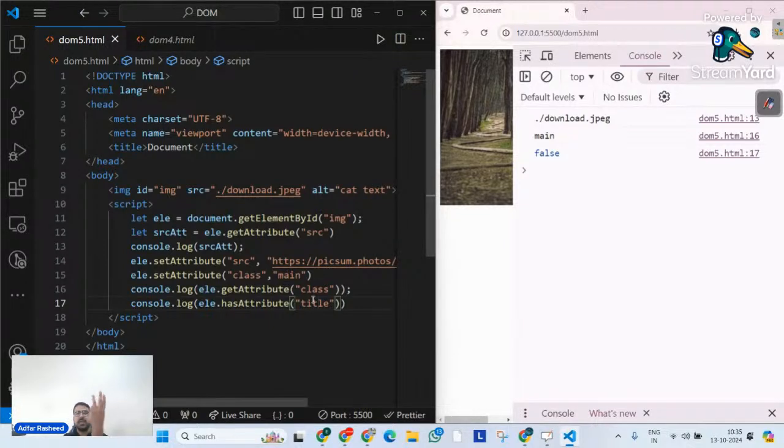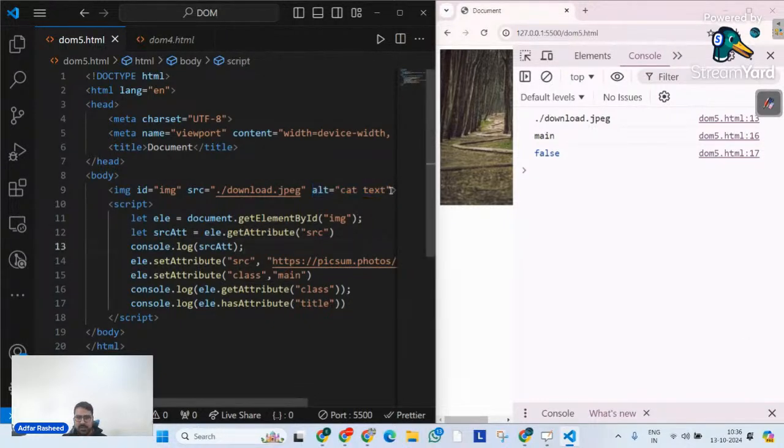So we have seen three things: get attribute, read the attribute; set attribute, change the attribute or create a new one; and also check whether it has it or not, Boolean. But there's also one another method, with help of which if there is already an attribute, remove it. It makes complete sense. Yes, we should have such a method, with help of which we should be able to remove an attribute from a specified element. For example, for this particular element, I simply want to remove the alt attribute. So how do we do that?